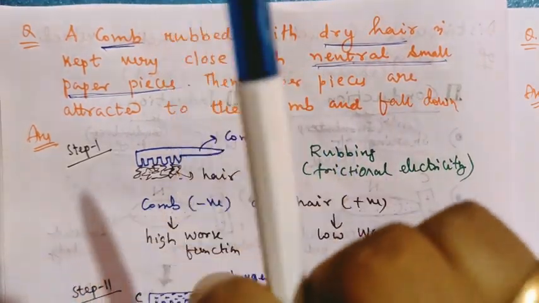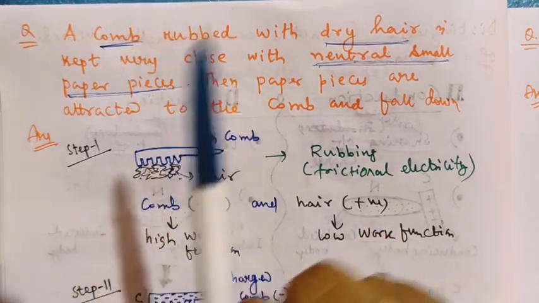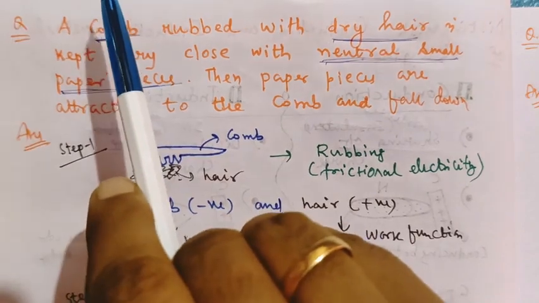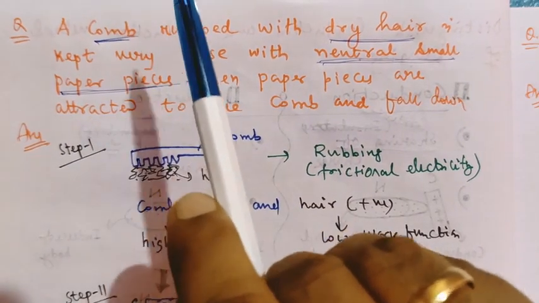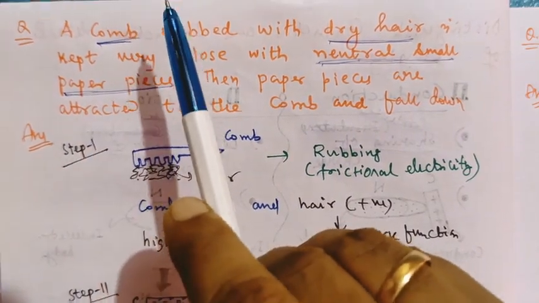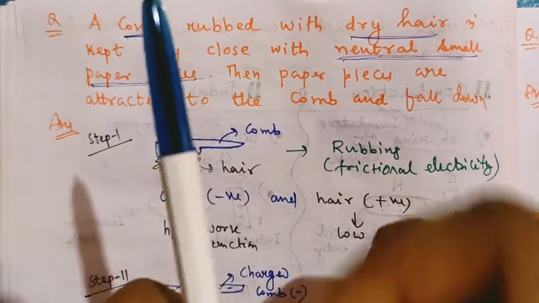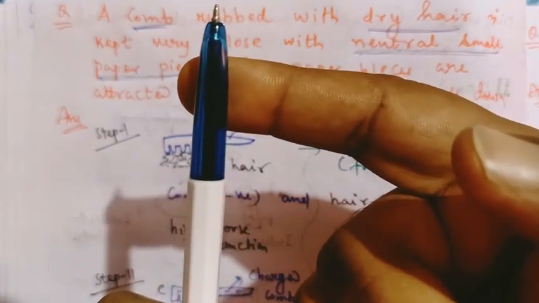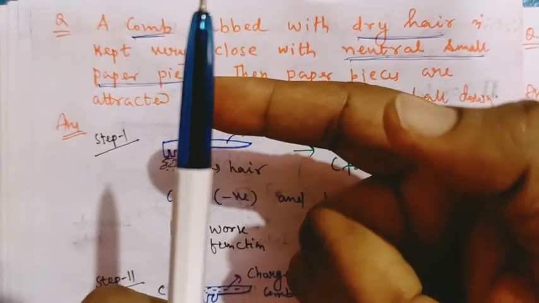For example, if this is a comb, and I rub it with my hair and keep it very close to this small piece of paper, you all remember that the small paper pieces will first stick to this pen or comb, then after that they fall down.